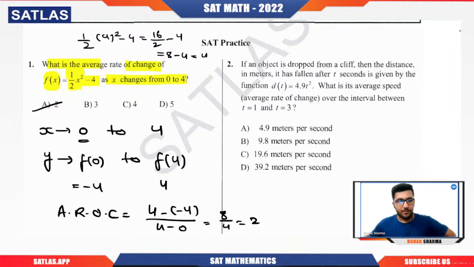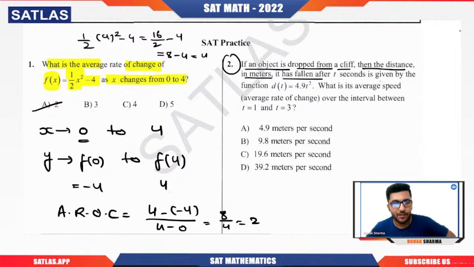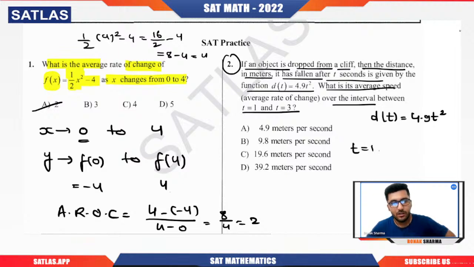Okay. Now we'll move on to the next question, a very important one. Please focus on the screen. If an object is dropped from a cliff, then the distance in meters it has fallen after t seconds is given by d(t) = 4.9 t². They're asking what the average speed is in this particular interval. They have provided t equal to 1 to t equal to 3. We know that speed is the rate of change of distance.